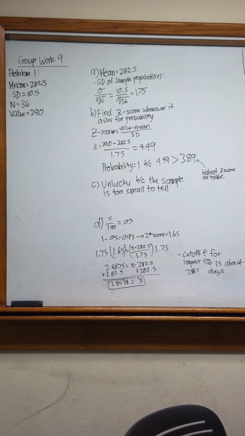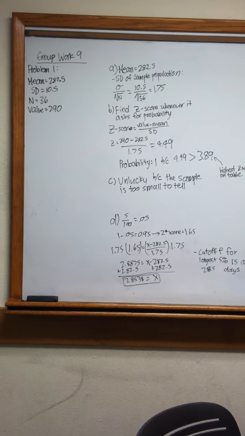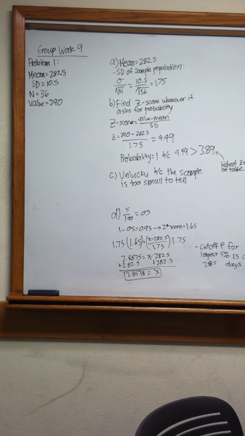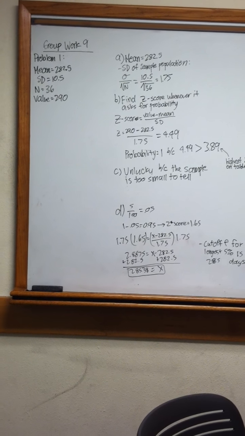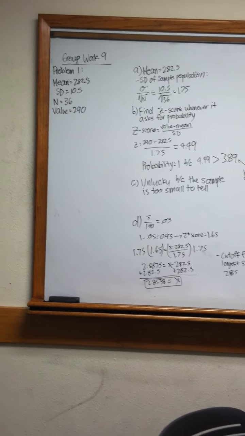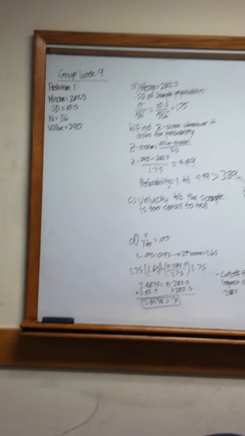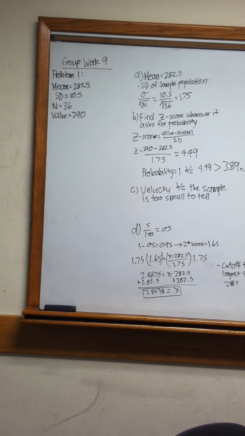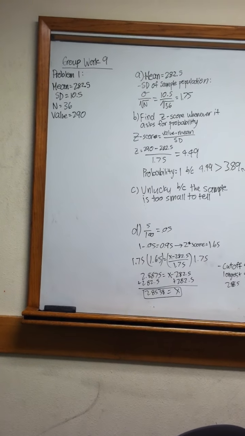This problem states the residents of Springfield have long suspected that radiation from the nuclear power plant is increasing the length of pregnancies in their town. After doing some research, Professor Frink determines that a good estimate of the mean length of pregnancies nationwide is 282.5 days, with a standard deviation of 10.5 days. The average length of the last 36 pregnancies in Springfield was 290 days.